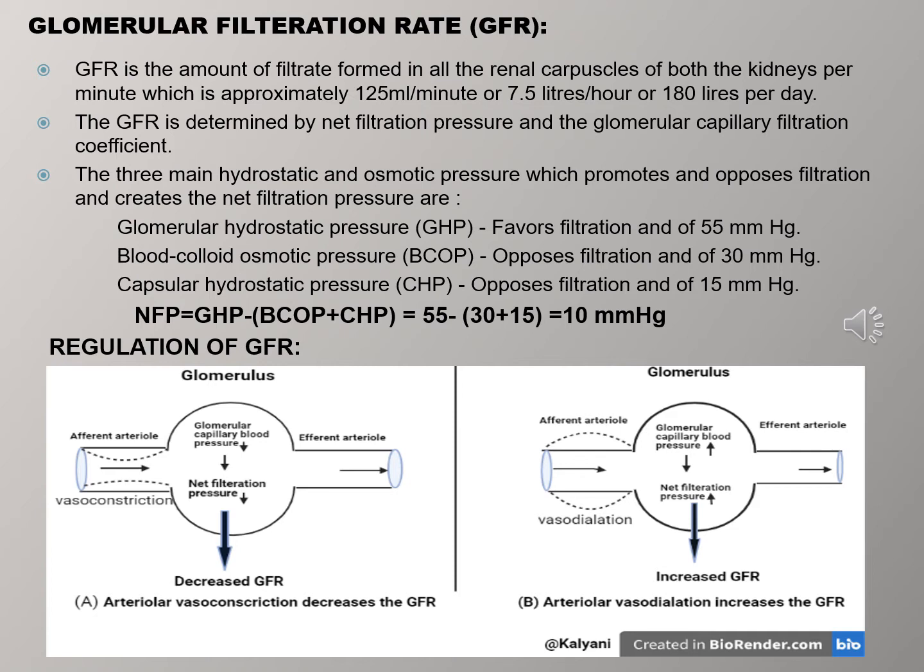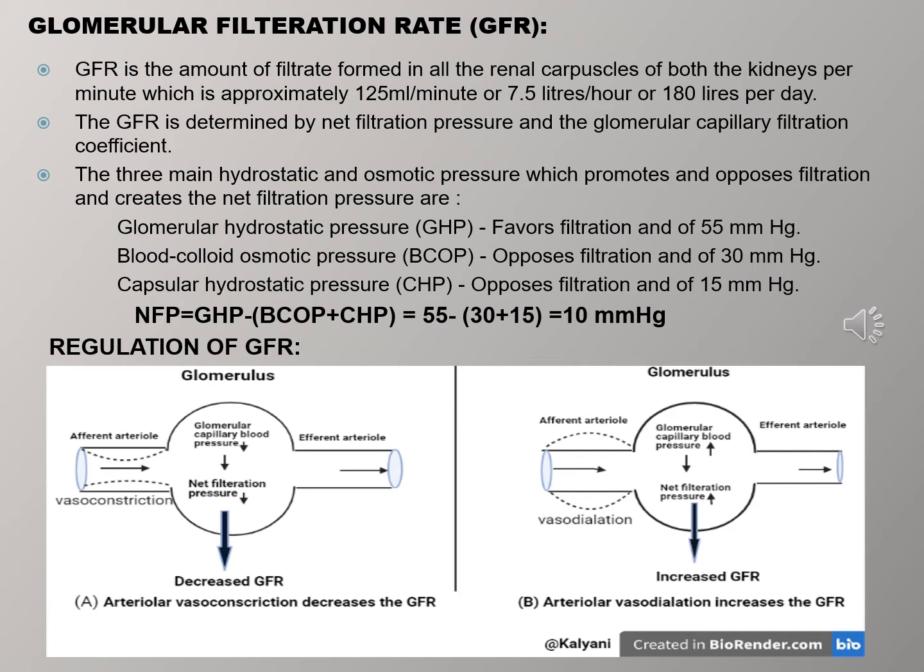So the net filtration pressure is equal to glomerular hydrostatic pressure minus the blood colloid osmotic pressure minus the capsular hydrostatic pressure, which comes to about 10 mmHg. So a pressure of only about 10 mmHg causes the blood plasma to filter from the glomerulus into the capsular space, excluding all the plasma proteins.